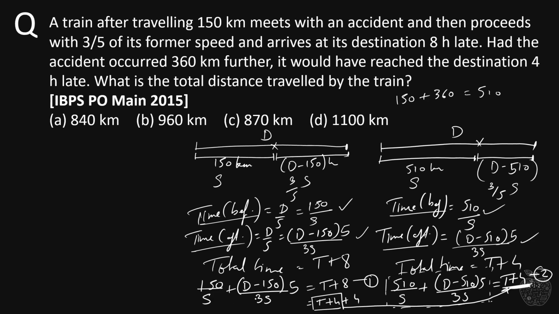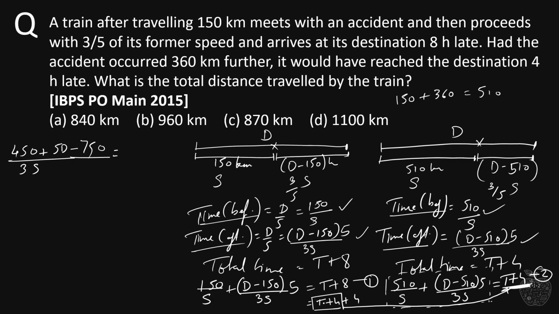Let's take the LCM here from equation 1. The LCM would be 3s. Now 3 multiplied by 150 we get 450, plus 5 into d is 5d, minus 5 zeros are 0, minus 750, and this is equal to